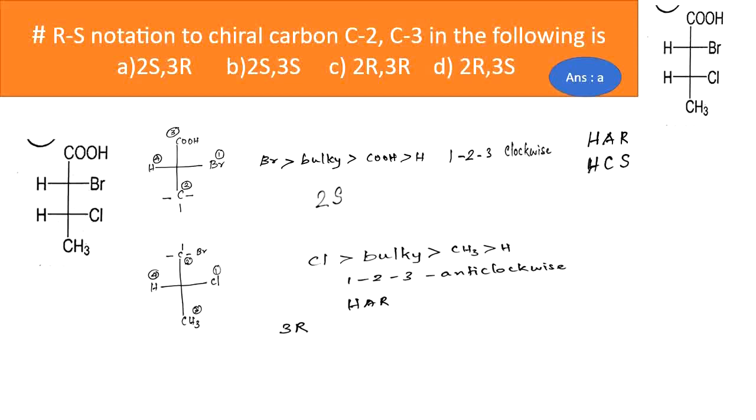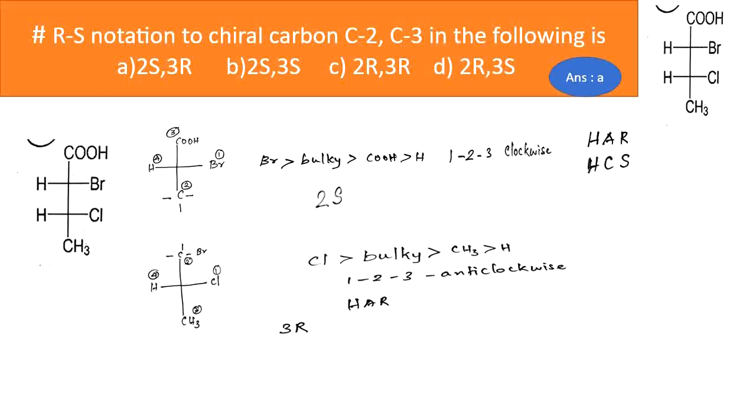The order 1, 2, 3 is in the clockwise direction, and one mnemonic you have to remember is when the fourth group is in the horizontal position, anti-clockwise is S and clockwise is R reversed. With the fourth group in the horizontal position, anti-clockwise is R and clockwise is S. Here it is clockwise and the fourth group is in the horizontal position, so the configuration of the second carbon is 2S.